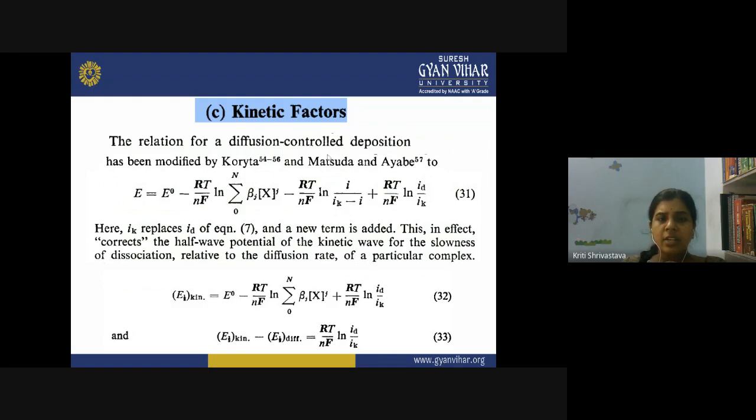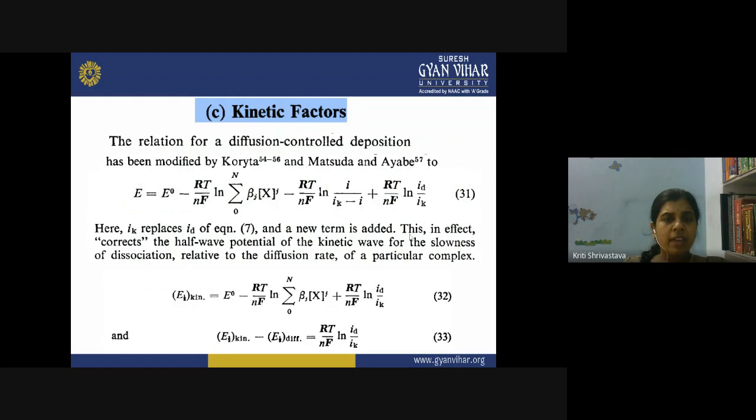This is the relation for a diffusion controlled deposition, and it was modified by the scientists Koutecky and Matsuda and Ayabe, and the expression derived was written here. Here the values have their usual meanings. The IK replaces ID in equation 7. This is derived from the earlier equation that we discussed in the previous lecture, and a new term is added, IK. So what is IK? IK is the kinetic limiting current, when you are controlling the kinetics. ID is the diffusion limiting current.